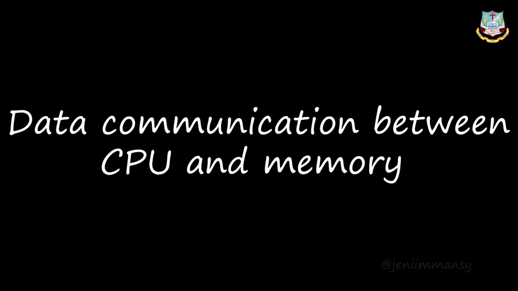Here we learn about the memory address register, memory data register, and the bus. Bus means a collection of wires which is used for communication between the internal components of a computer, right? And then the word in the RAM and the memory data will be same.